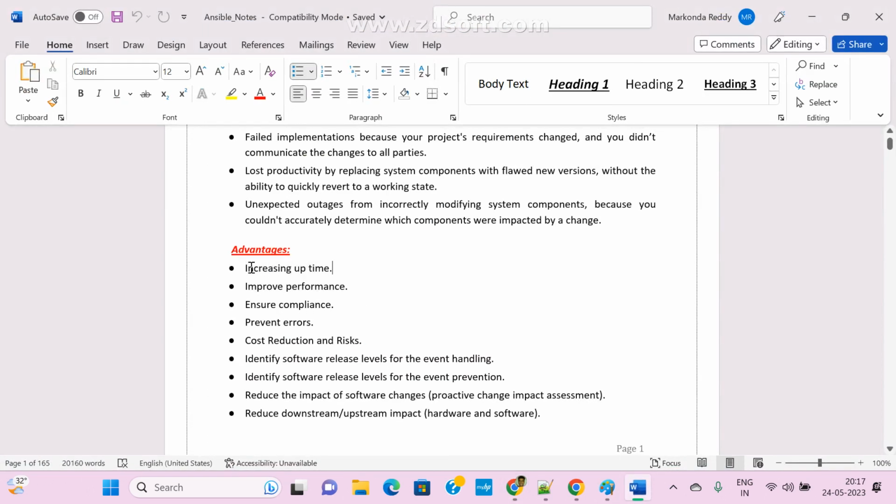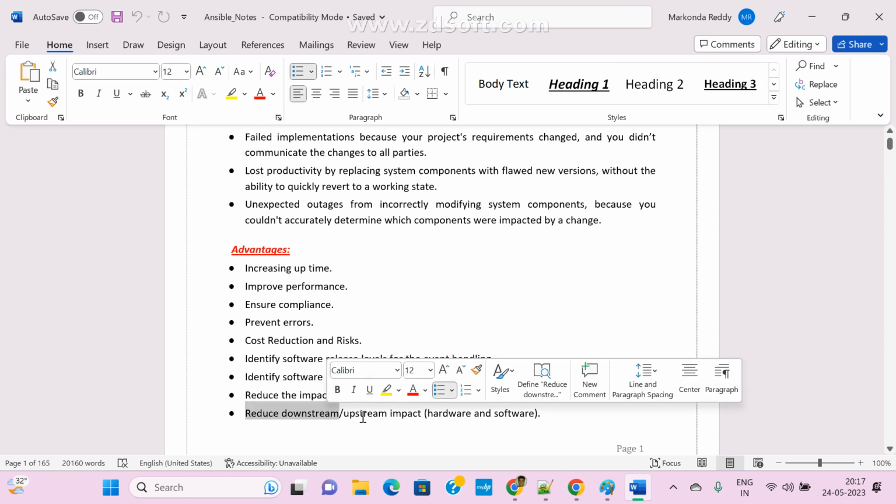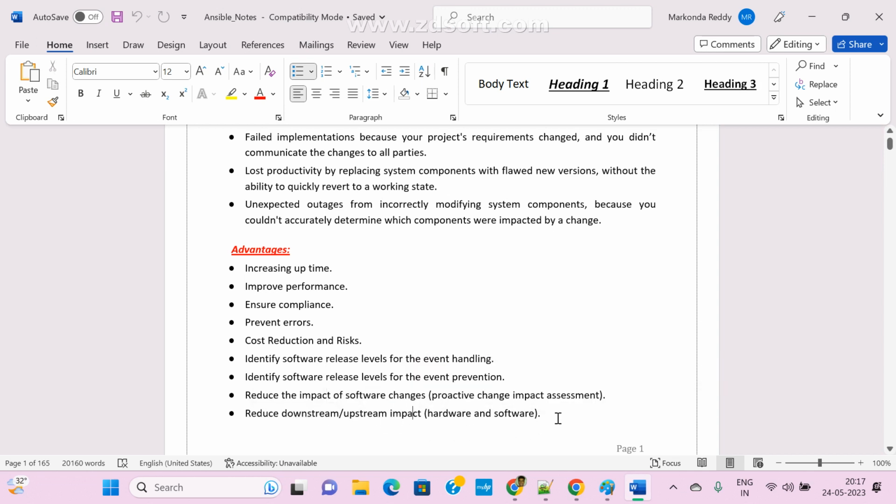See here, increasing the uptime and improving the performance, ensuring compliance, preventing errors, and we can also reduce cost, and identify software release levels. Just assume every one month we are going to update the packages in all machines manually. So how can we update? Simply we have a script, and every release we just update the versions. It also reduces the impact of software changes and reduces the downtime. So these are the main advantages of a configuration management tool.